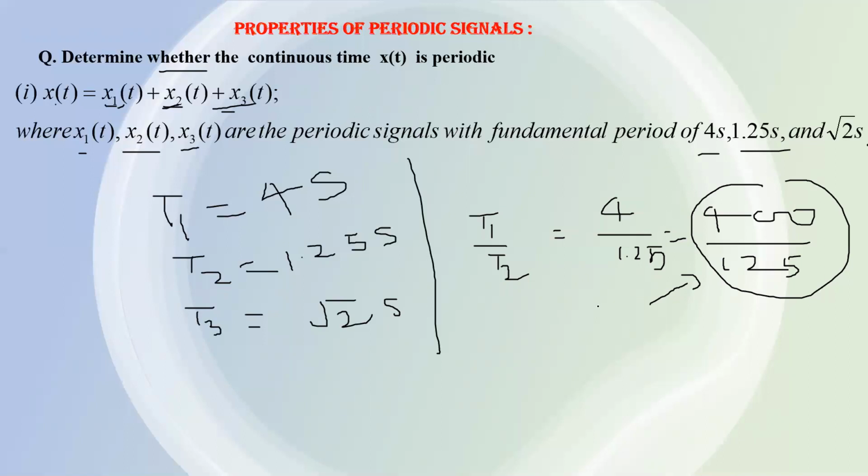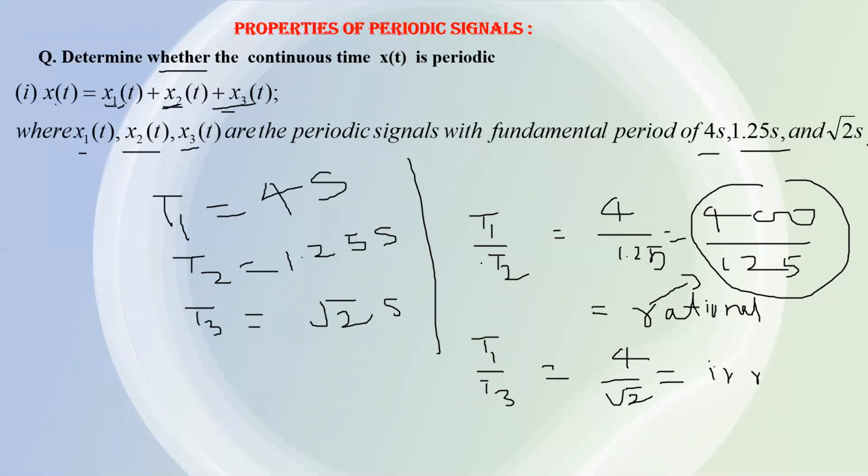So T1 by T2 is rational. It is okay. Now we have to check T1 by T3 also. And T1 by T3 is 4 by root 2. It is not a ratio of integers, so it is an irrational number.